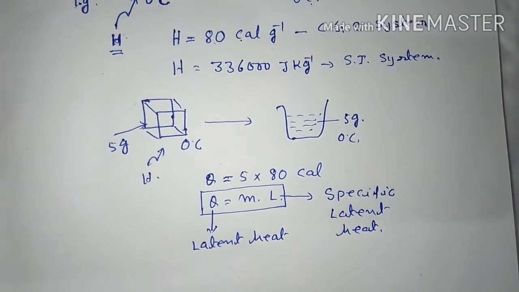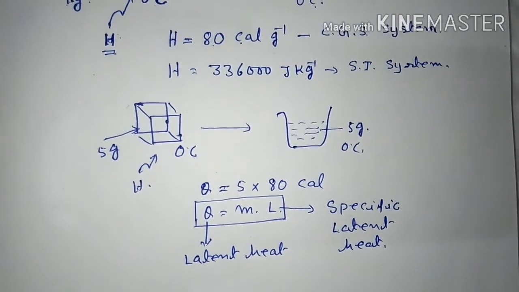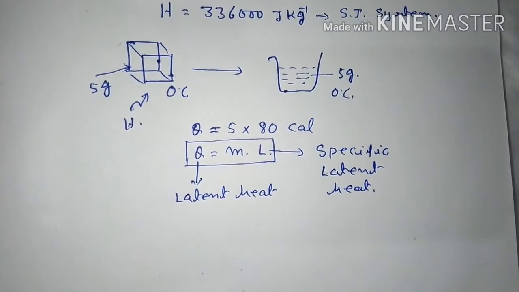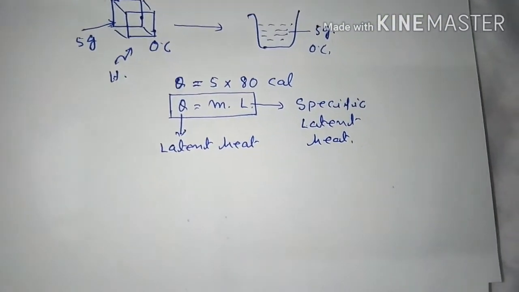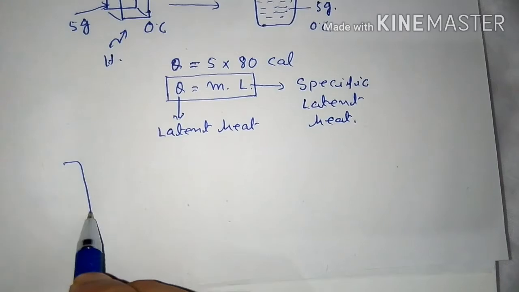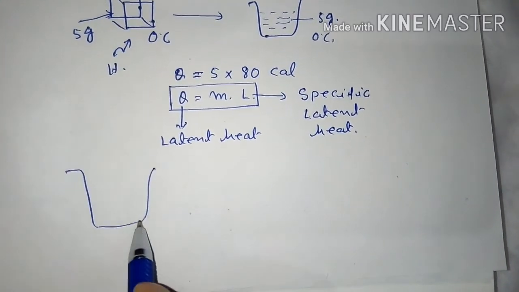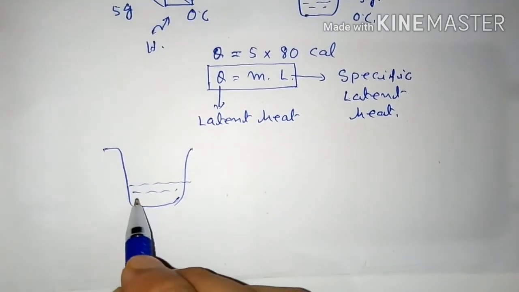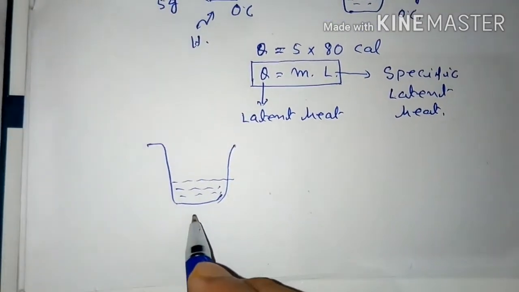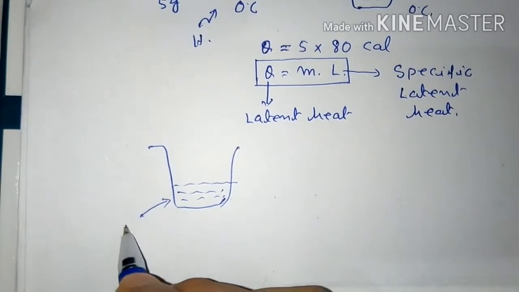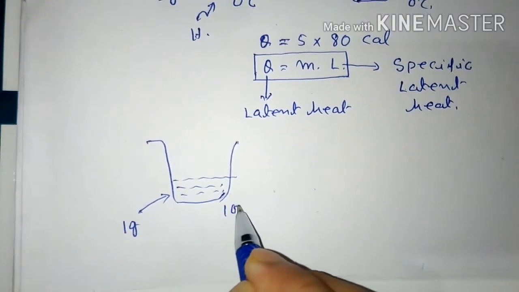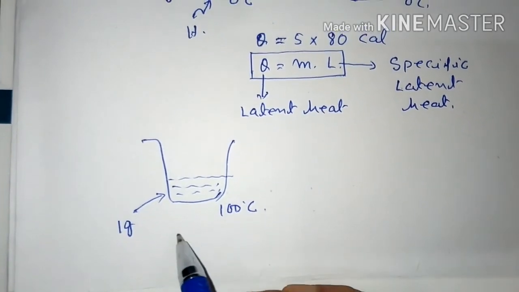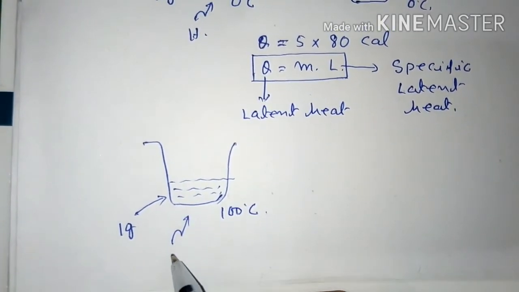Now we will discuss the specific latent heat for vaporization of water. Now suppose 1 gram of water is boiling at 100 degrees Celsius. Further we are providing heat here.